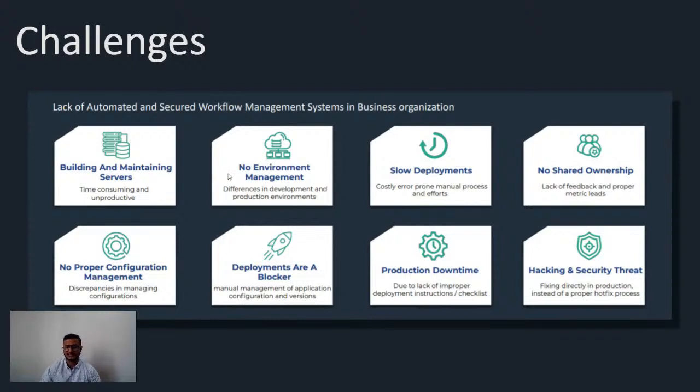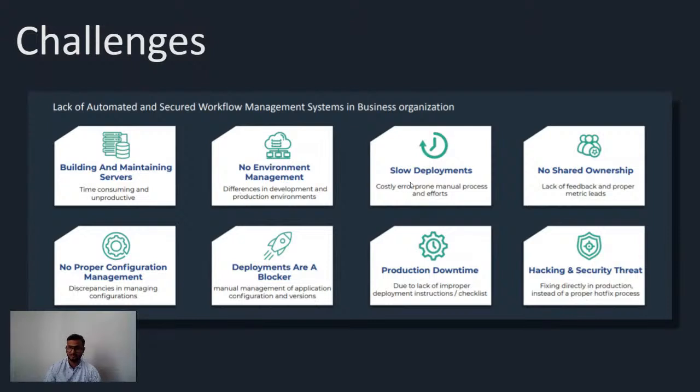And now consider we are having multiple environments. For example, in most of the projects in the enterprise, we have more than one environment. We have a develop environment for development, then we have a separate environment for UAT testing, then we have a stage, and then we have production. Since we are doing everything manually here, there may be a scenario that something is working fine in one environment, for example, dev and UAT, but it is not working fine in production.